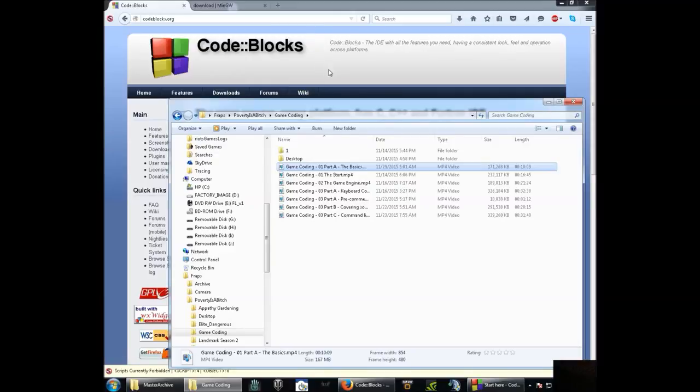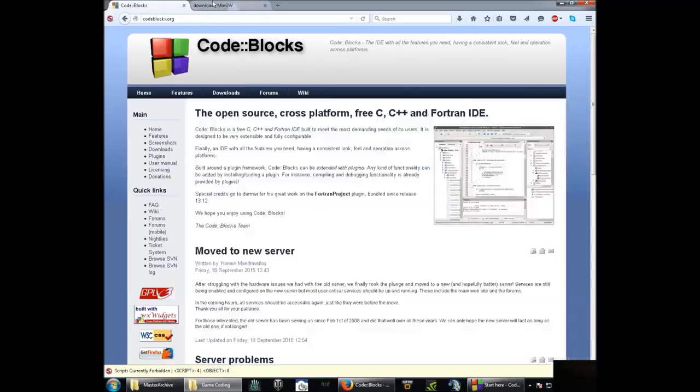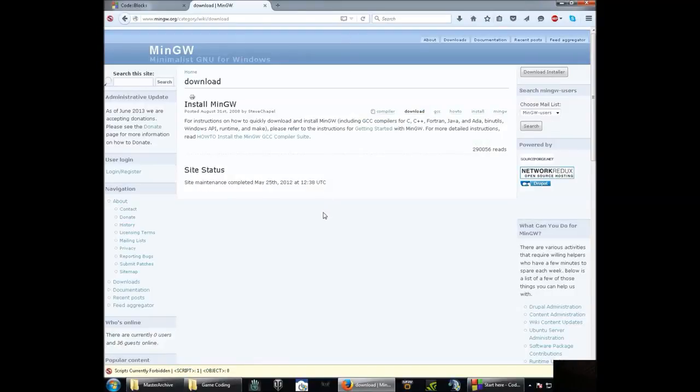Once you get that done, it's going to need a compiler. The compiler it uses is the GCC, and I talked about this. What you want to look up is MinGW. You'll find mingw.org, and this is open source. It's free. It's a compiler.